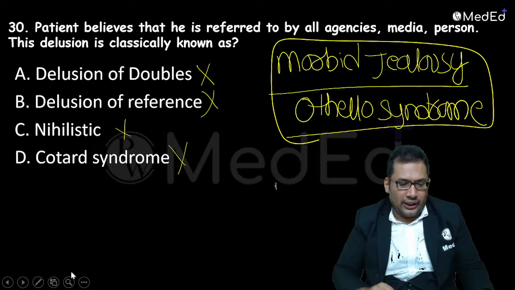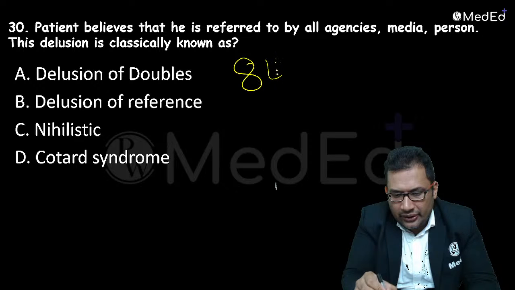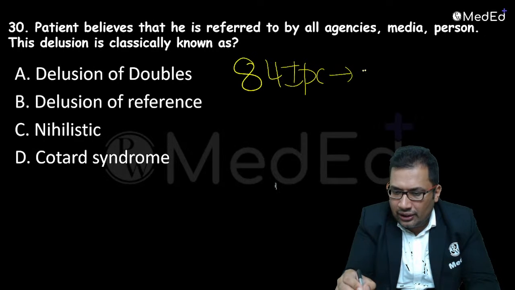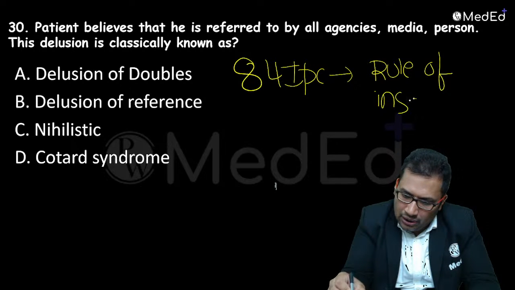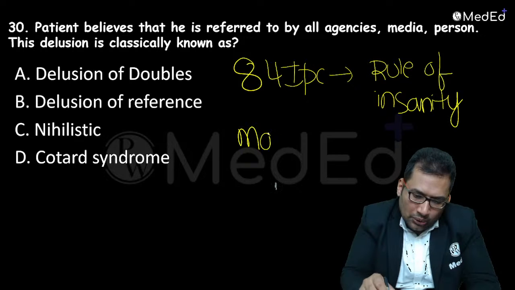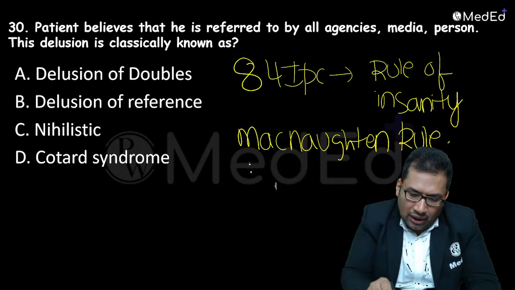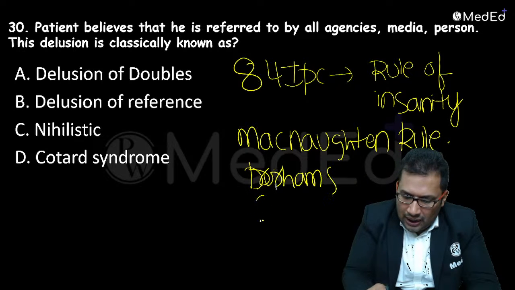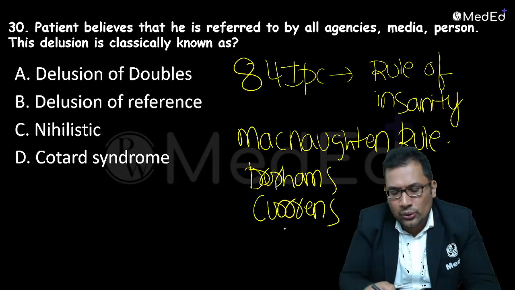And also you must know 84 IPC. 84 IPC can be asked. It is the rule of insanity, also known as McNaughton's rule. Yeah, other rules are there. Durham's rule, Currie's rule.